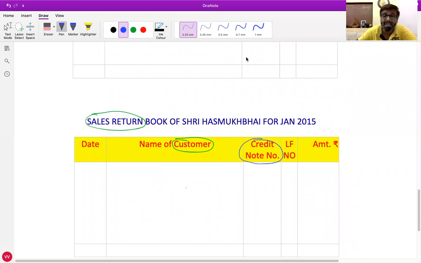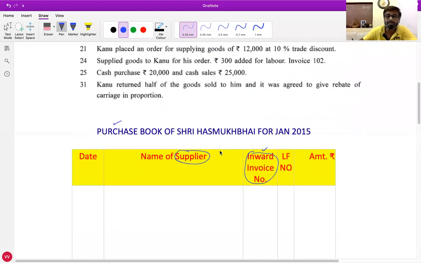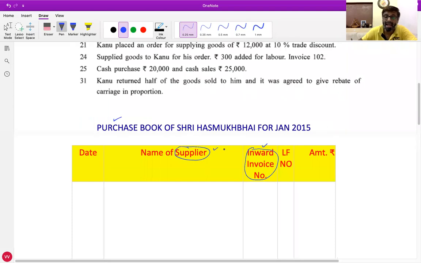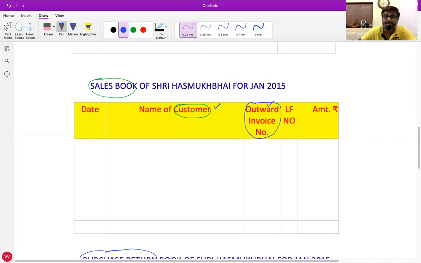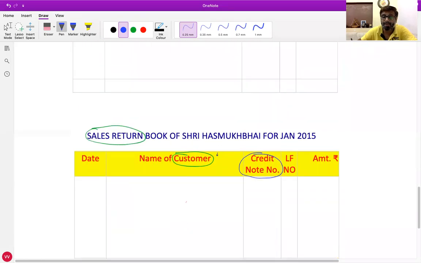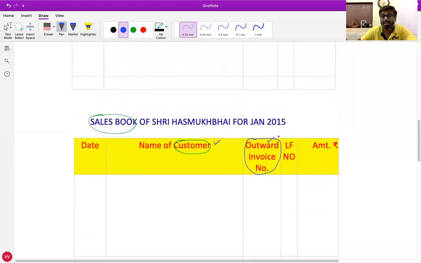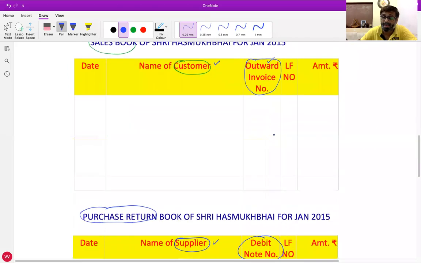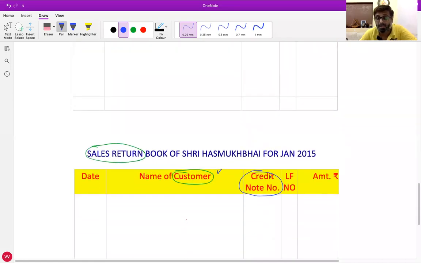Purchase and purchase return book: name of supplier. Sales and sales return book: name of customer. Purchase book: inward invoice number. Sales book: outward invoice number. Purchase return book: debit note number. Sales return book: credit note number.